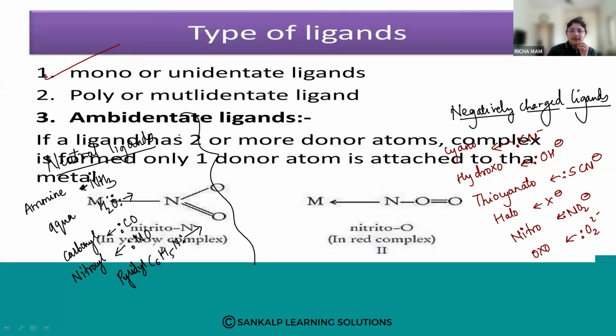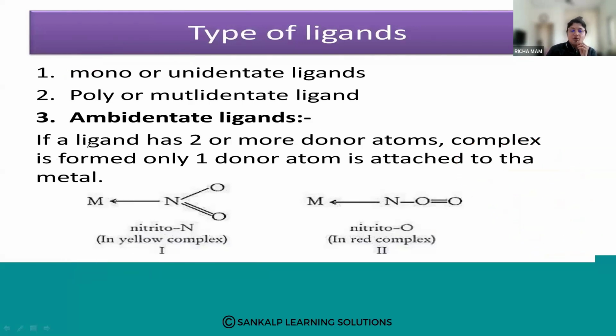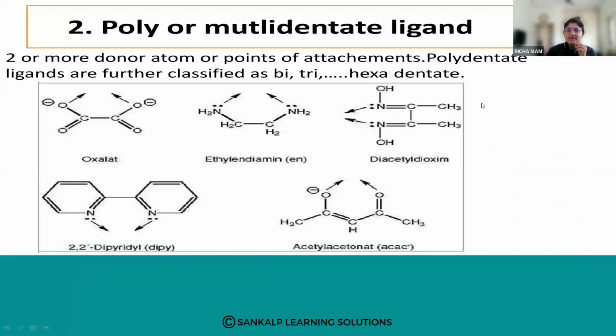Okay, next one is your polydentate ligands. Uni means one, mono means one. Poly means what? Poly means more than one.